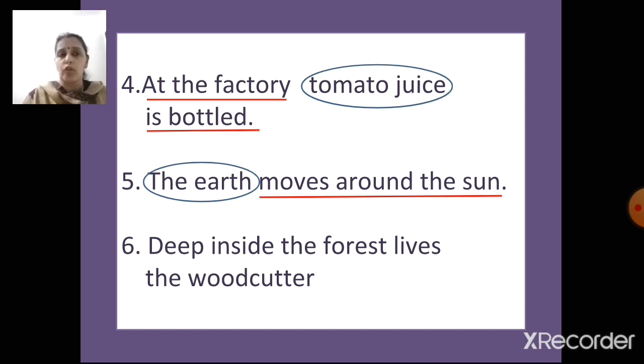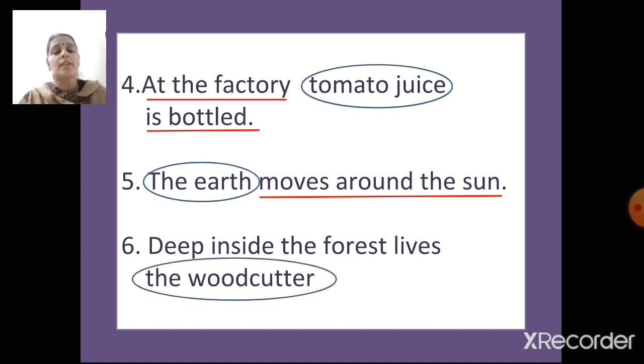Next one. Deep inside the forest lives the woodcutter. Now children, pay attention in this sentence. What are we talking about? Who lives in the forest? The woodcutter, right? We are talking about the woodcutter. The woodcutter lives inside the forest. So the woodcutter becomes the subject here. We will circle the woodcutter, and deep inside the forest lives becomes the predicate. So we're going to underline the predicate.